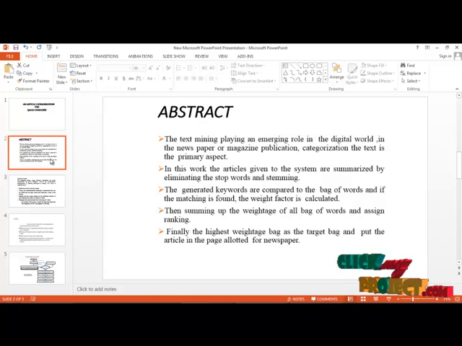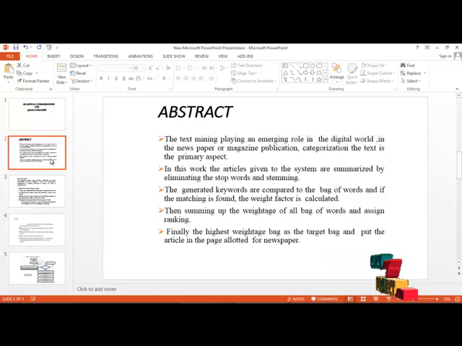So for this process we are going to generate a set of keywords. This set of keywords is called the bag of words. From this bag of words, the matching with the original word content in the text document of the user input is calculated. This matching is performed between the words, and for this matching the weighting factor is calculated. The weight factor is based on the frequency and occurring terms of the document.